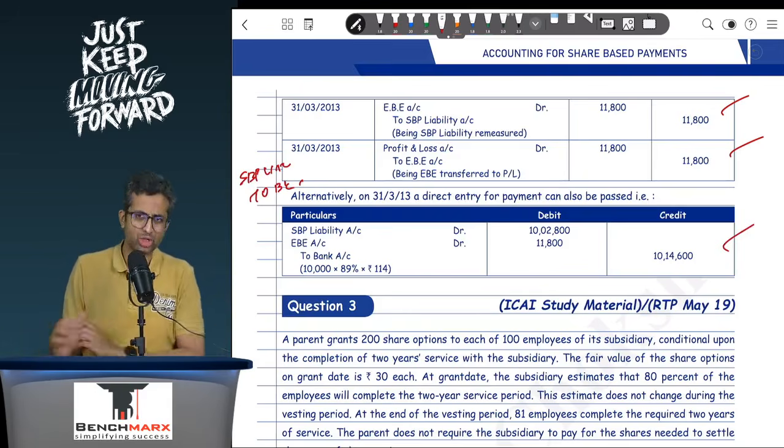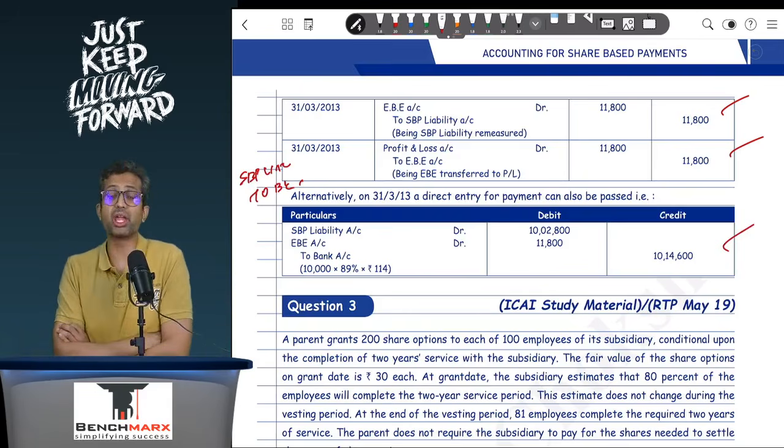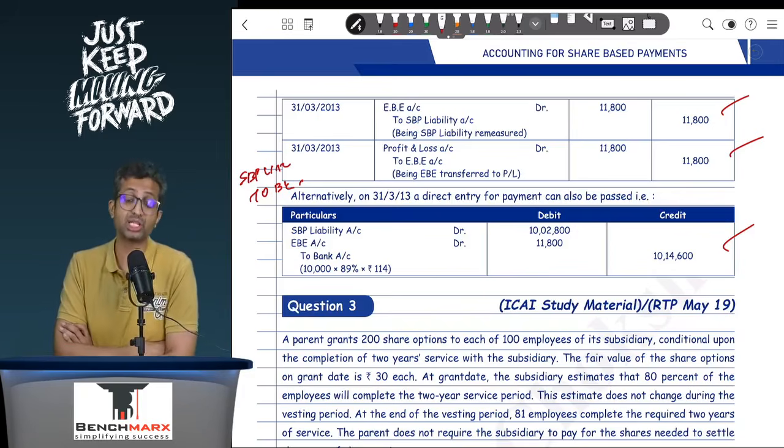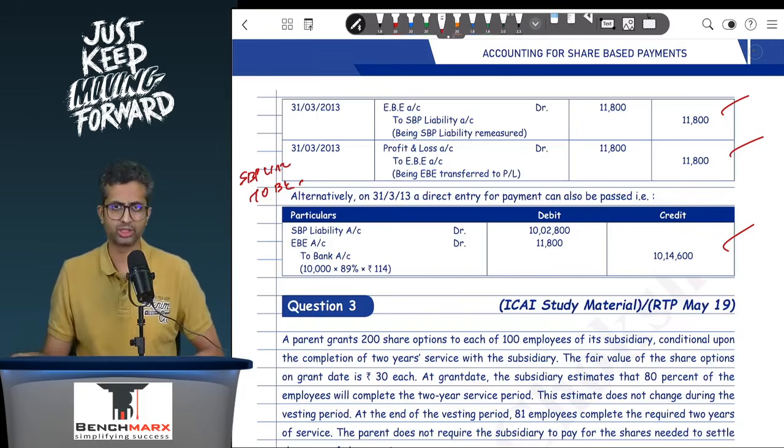The common doubt over here is always that why are we not spreading this over 3 years? It is because it is an immediate vesting case, and hence you do not spread it over 3 years.